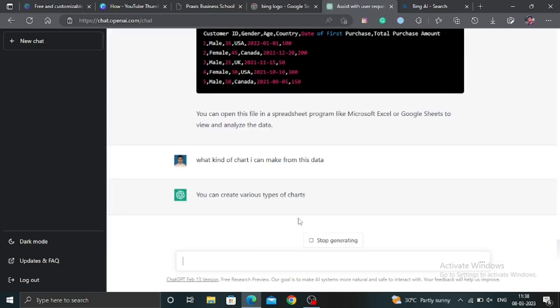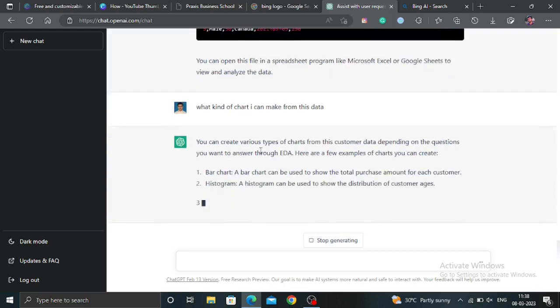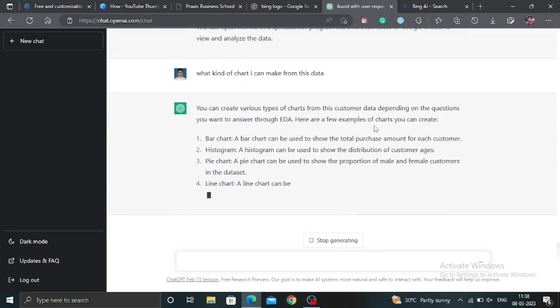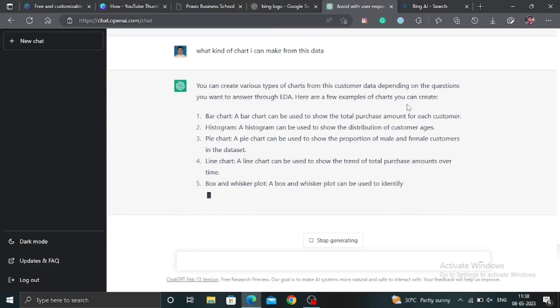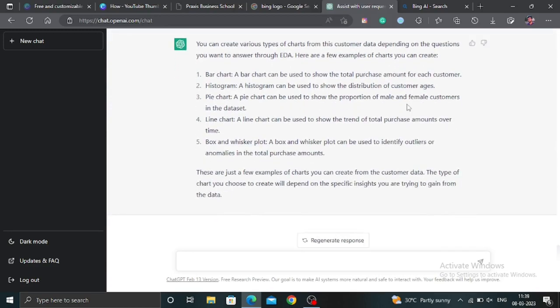Let's ask ChatGPT. So here's the answer. You can create various types of charts from the customer data depending on the questions you want to answer through EDA. The answer is smart, there is no doubt. It gives me the attributes by which I can create some charts.